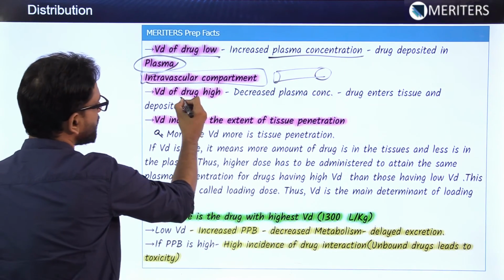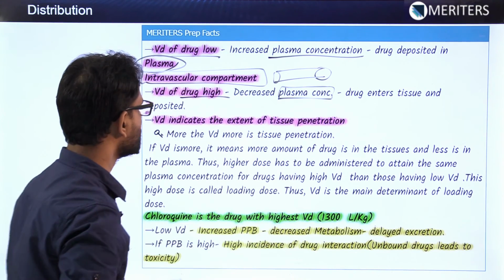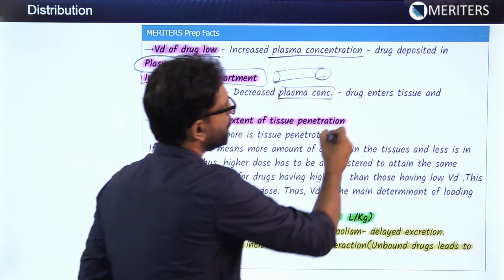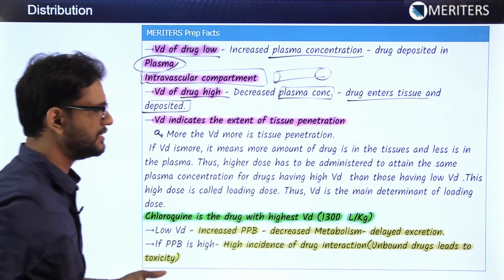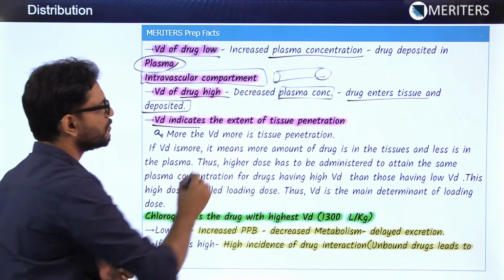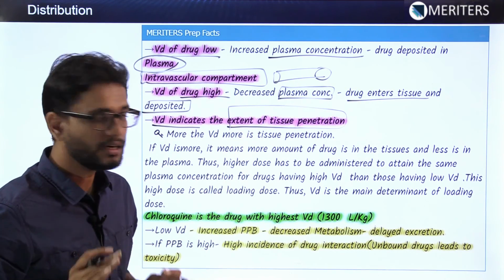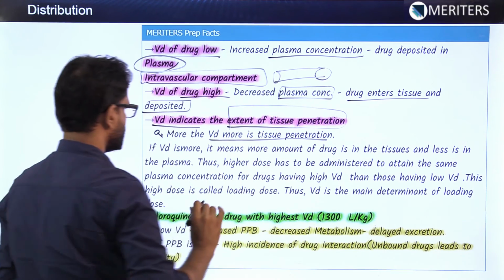If the VD of the drug is high, there will be less plasma concentration, that means less drug in the systemic circulation or intravascular compartment, so more drug will enter the tissue and get deposited inside the tissue. So VD is nothing but the indicator of the extent of tissue penetration by that particular drug. The more the VD, the more the tissue penetration.